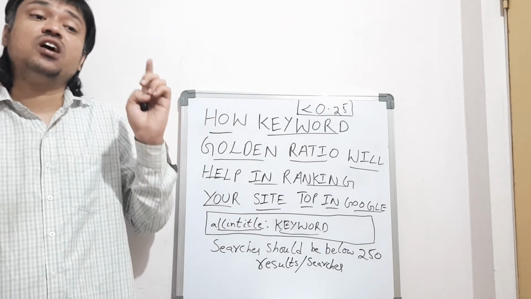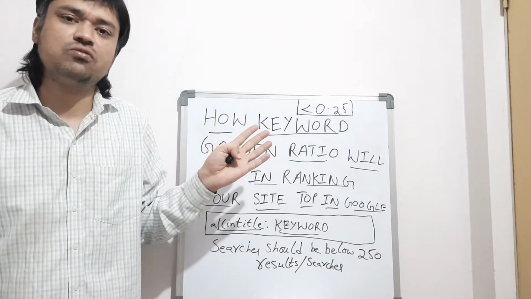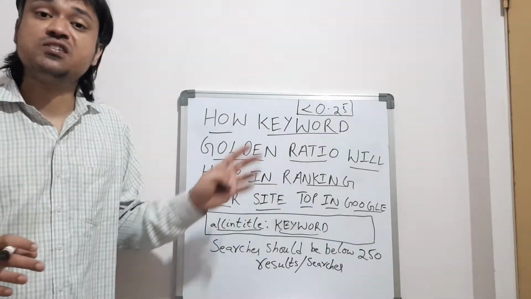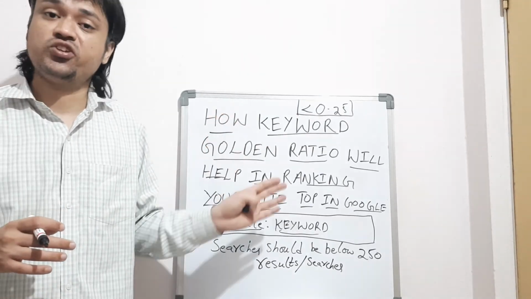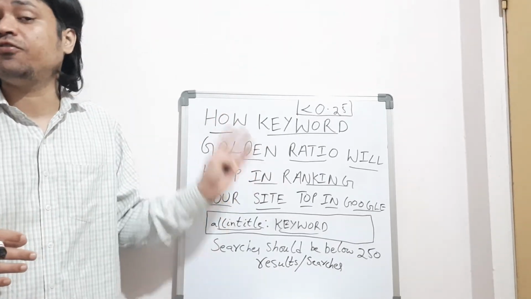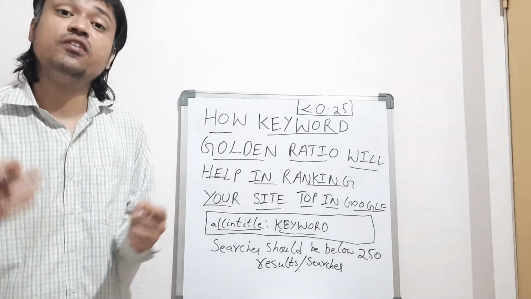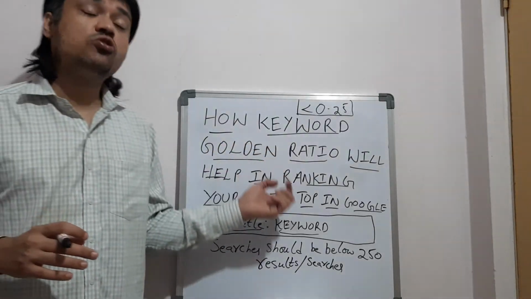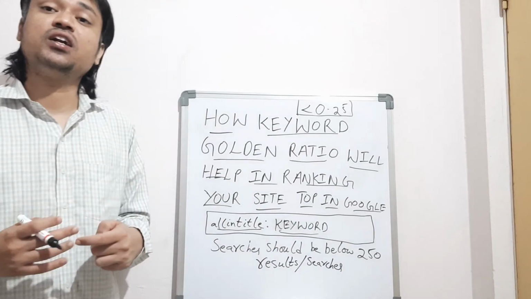It will rank your site very fast. So my dear friends, the most important point is that this is technique 2, the keyword golden ratio. If you implement this keyword golden ratio, you can easily rank your website very fast.